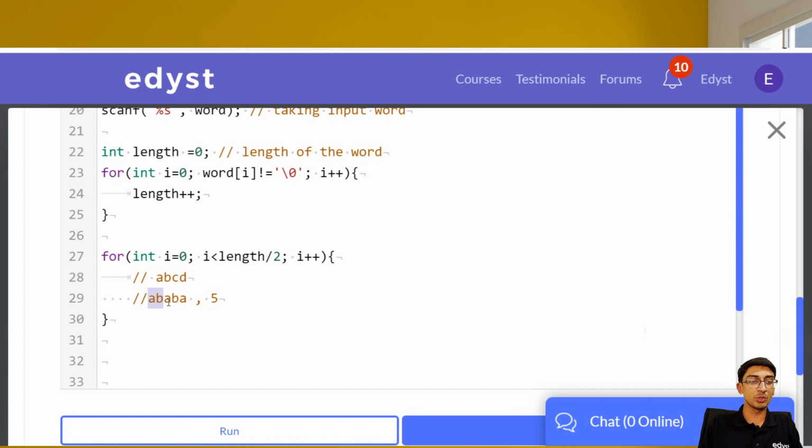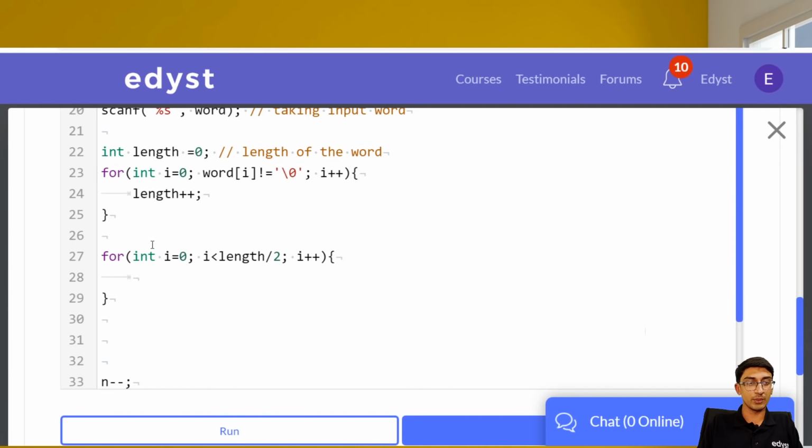Again, 5 by 2 is 2. So I have to go only till that part. And here also A, B, I have to go. I don't really need to check the middle character, because even if it's the same, it's only one character, so I don't need to check that. So now I have to check.